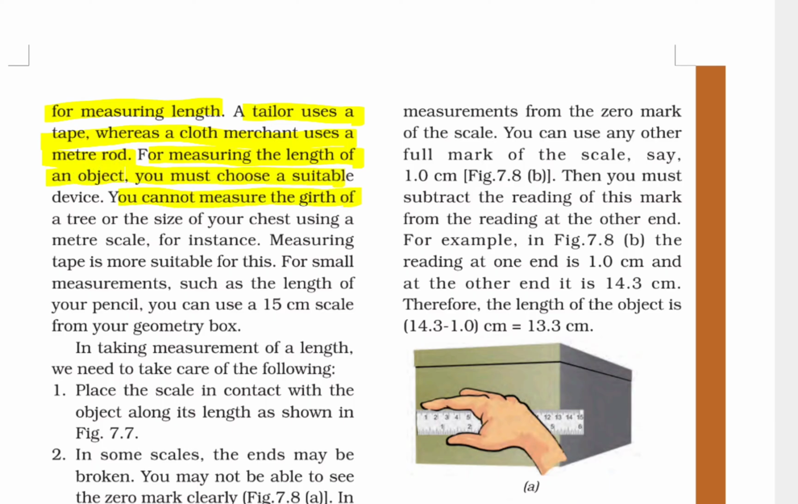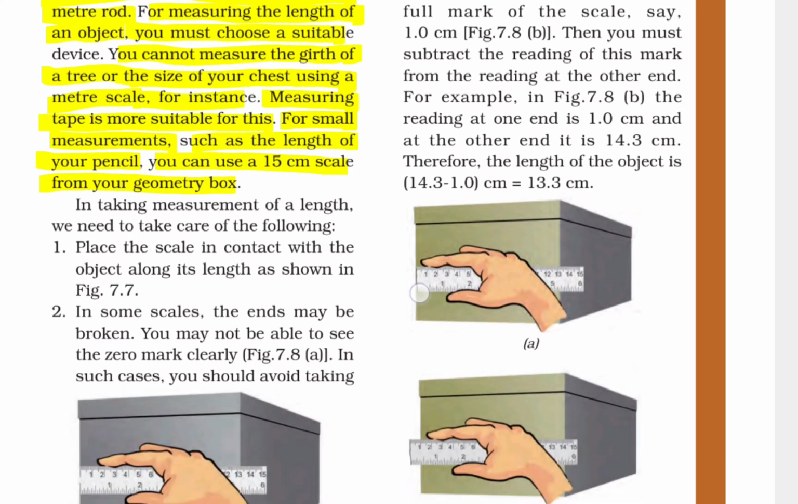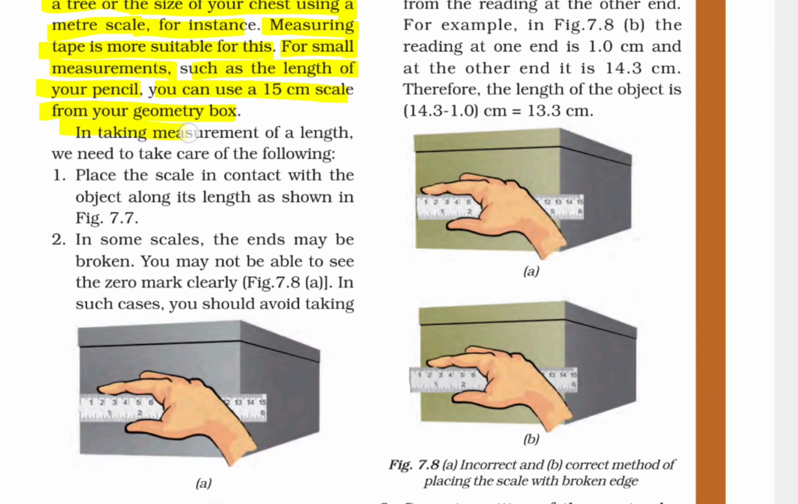You cannot measure the girth of a tree or the size of your chest using a meter scale, for instance. Measuring tape is more suitable for this. For a small measurement such as the length of your pencil, you can use a 15 centimeter scale from your geometry box. In taking measurement of length, we need to take care of the following. Place the scale in contact with the object along its length as shown in figure 7.7.